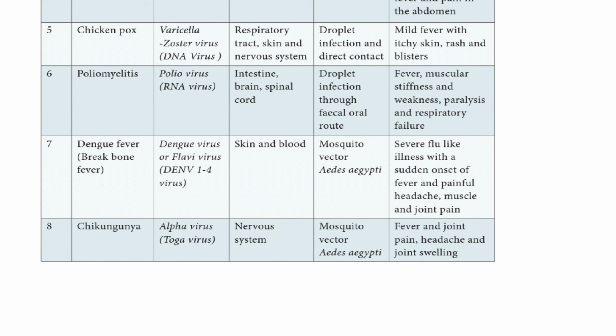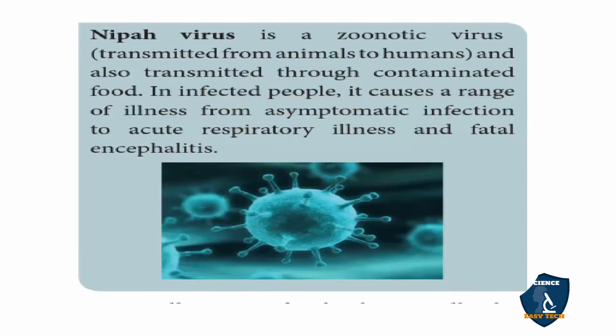So these are some of the common viral diseases in human beings. From this you can get 5-mark, 1-mark as well as 3-mark questions. They may ask the symptoms of chikungunya, chickenpox or poliomyelitis, or in 1 mark they can ask the causative agent or the site affected. Like this they can ask in your 1 mark, 2 mark, 3 mark as well as the NEET exam.